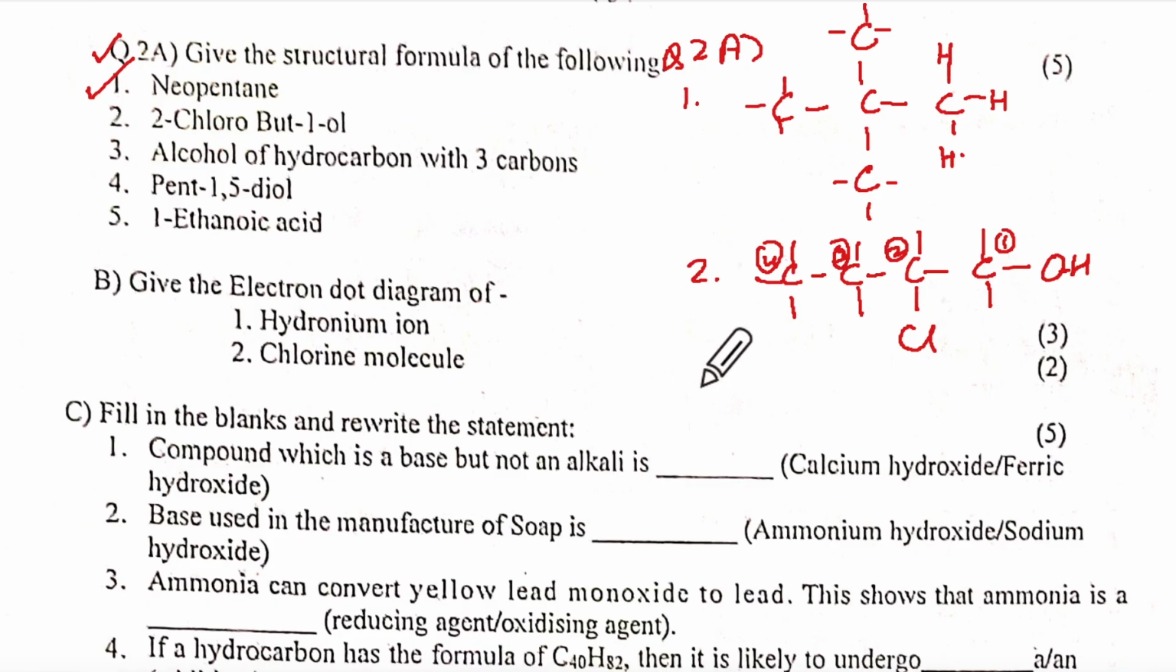That would be your answer. Then alcohol of carbon with 3 carbons. Propanol. Correct. But the structure will be 3 carbons, means 1, 2, 3, and alcohol. So I will write this way, and then CH3, CH2, CH2 and then O dash H.